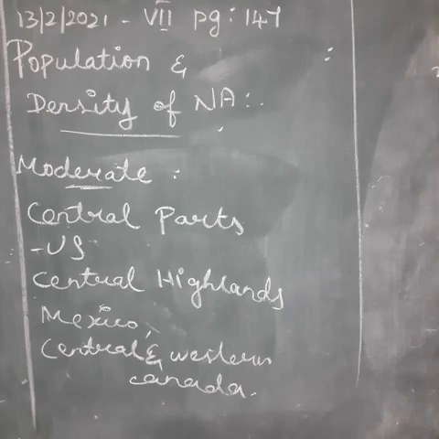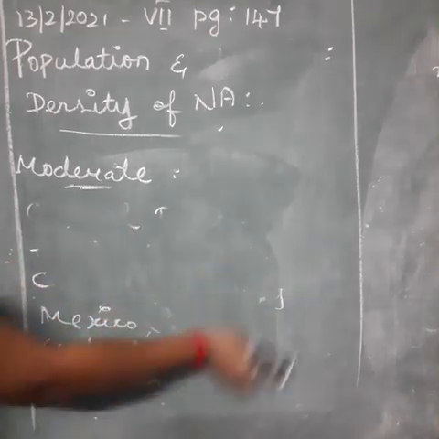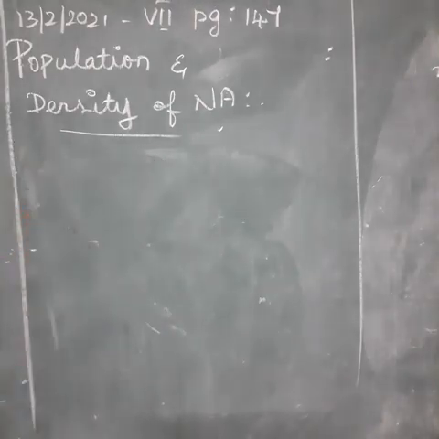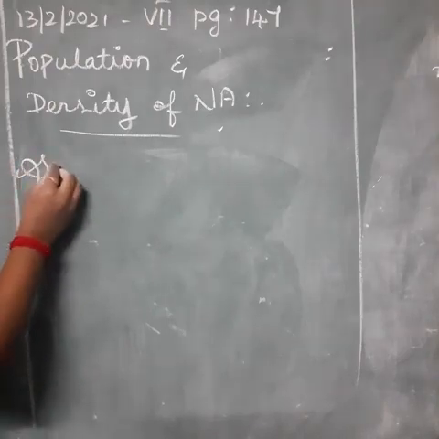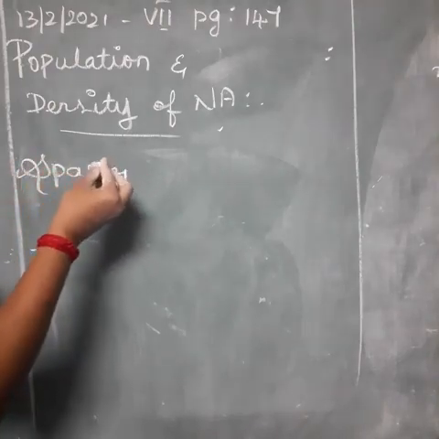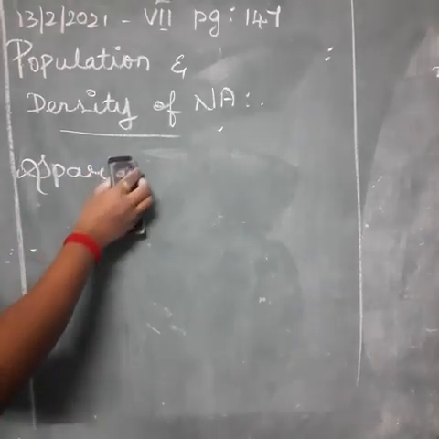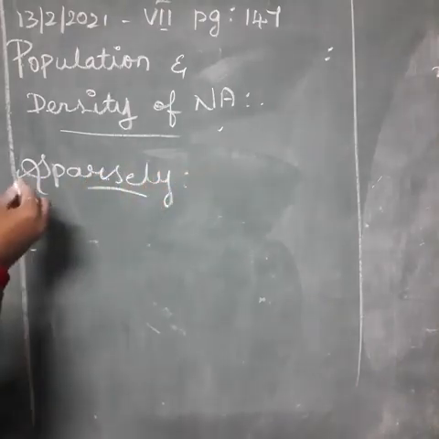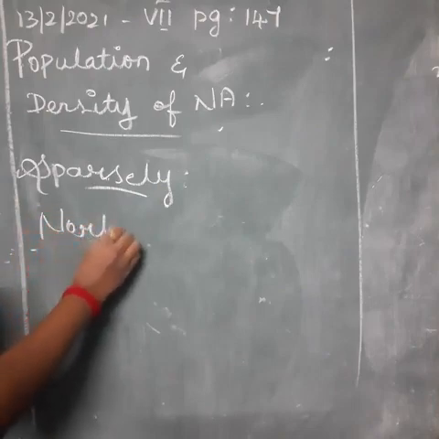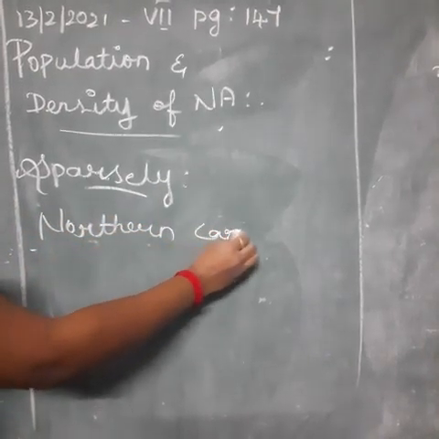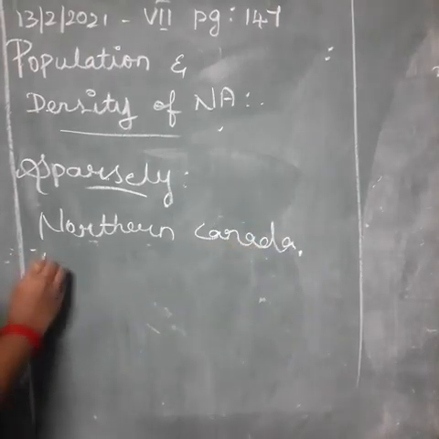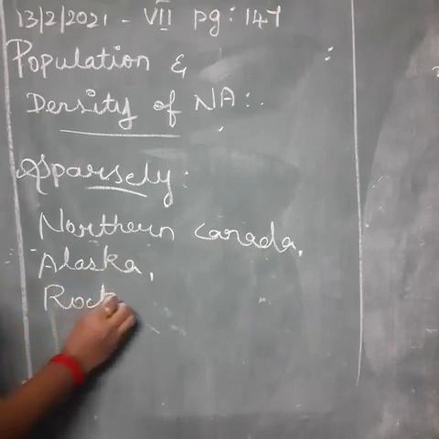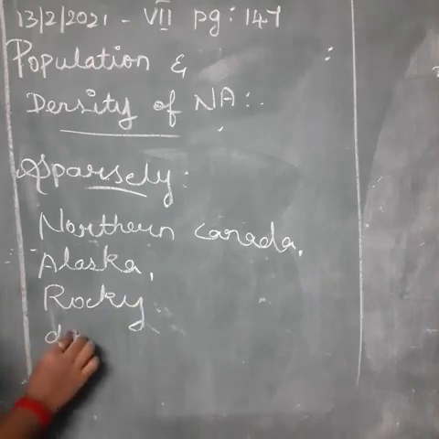Next is sparsely populated areas. What is meant by sparsely, children? A small number of persons located in some places, that is northern Canada, Alaska, then Rocky Mountain regions and desert regions.